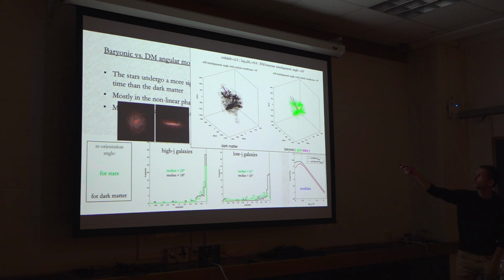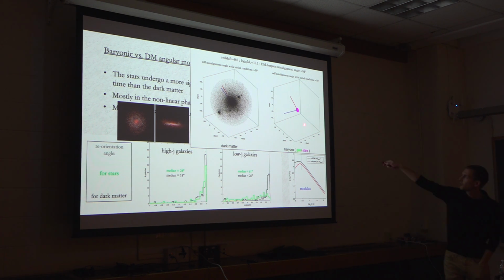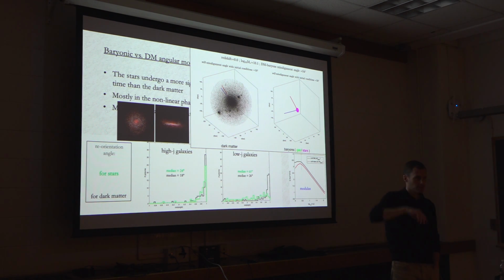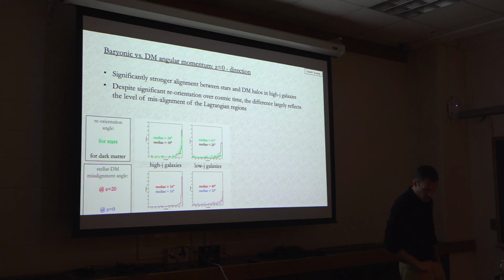And for most of cosmic time, the red here shows the direction in the initial conditions, while the blue shows it as a function of time. Early, at pretty low redshift, and now we see that really at very late times there is a significant reorientation of the angular momentum of these baryons. So to emphasize, these particles are the same particles throughout this movie. We don't add anything. At very late time, there was something that flipped the disk by about 90 degrees.